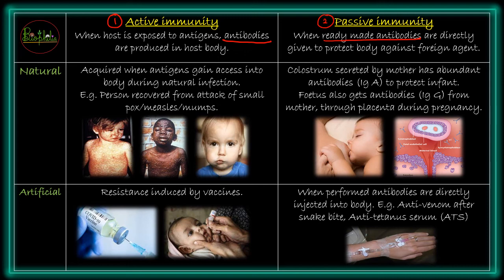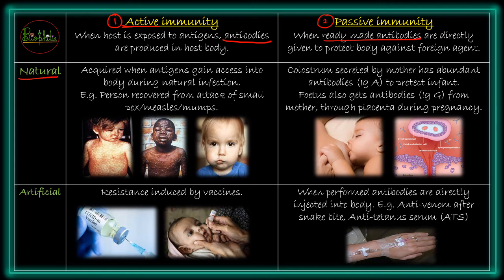So in the active immunity there can be two types, whether it is natural active immunity or artificial active immunity. Similar case for the passive immunity. So ये table है that will be helping you to understand each and everything in much more detail. So natural active immunity जो होती है, so we are studying about that first. So in natural active immunity the antigens will be coming into your body for the first time.